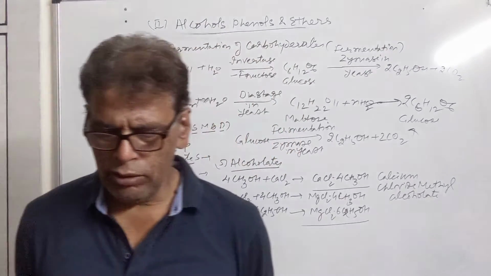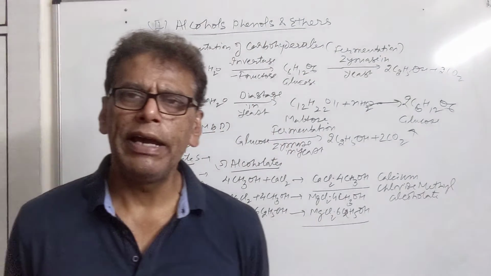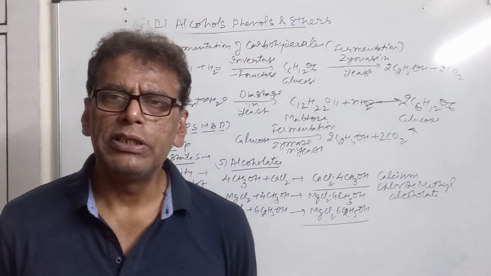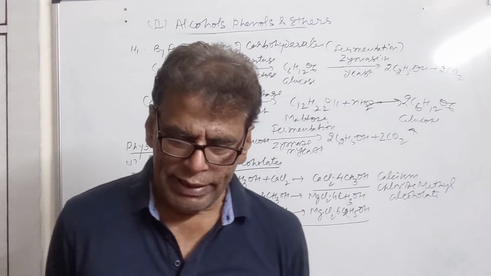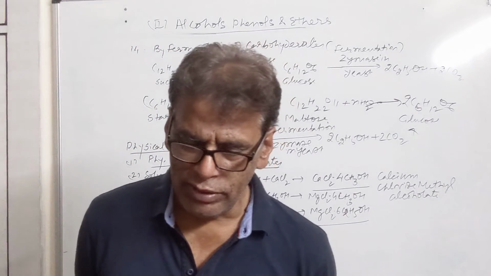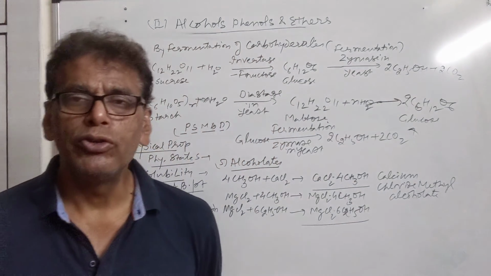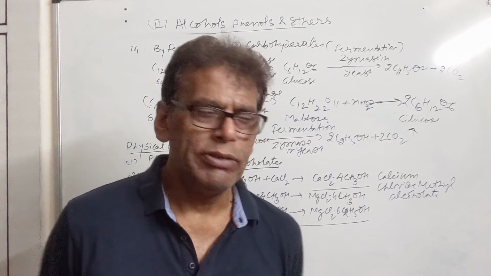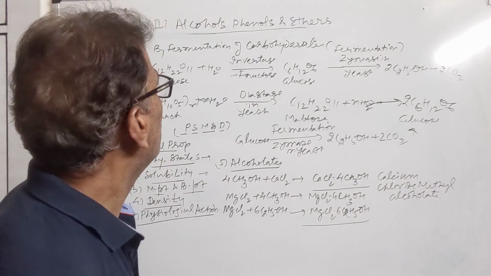But ethyl alcohol is suited for drinking because it does not harm our body. It produces an intoxicating effect. It suppresses the activity of the nervous system, and it is used in the preparation of beverages. So this is all about the physical properties of alcohols.